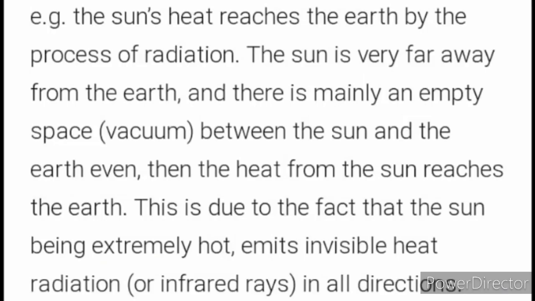One of the examples of radiation is the heat from the sun. The sun's heat reaches the earth by the process of radiation. The sun is very far away from the earth and there is mainly an empty space or vacuum between the sun and the earth. Even then, the heat from the sun reaches the earth. This is due to the fact that the sun, being extremely hot, emits invisible heat radiation, which is called infrared rays, in all directions.